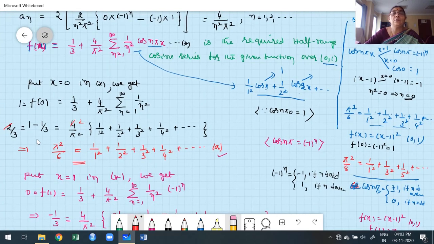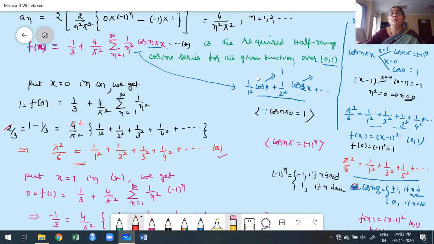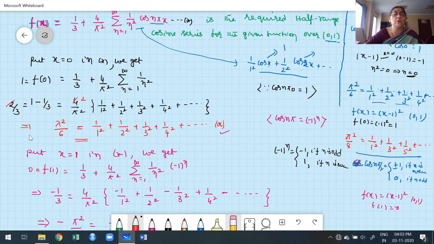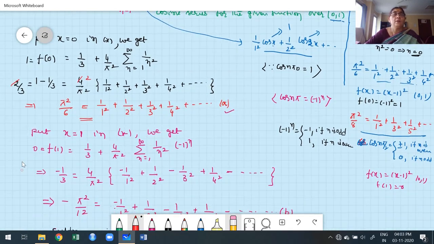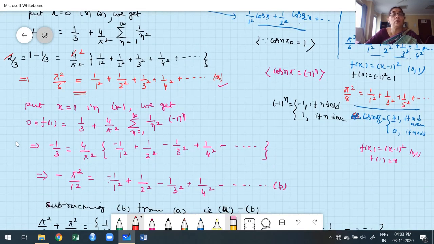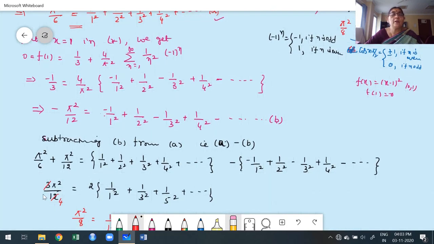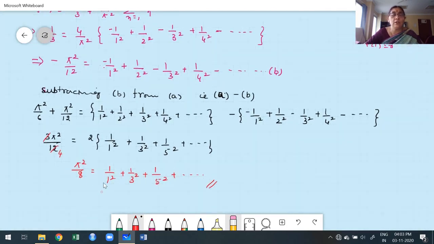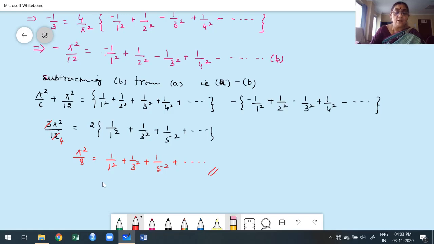After that I want to deduce the first one. It's very simple. You compare that. I want to convert cos into 1, therefore put x is equal to 0. 0 is in the range, therefore put x is 0. Once you put x is equal to 0, automatically we get the required result. Now I want to prove the second result. What I did, again I'm going to put x is equal to 1. Even though x is equal to half is not worked out, already known that. Now once you get x is equal to 1, you subtract the x is equal to 1 expansion from x is equal to 0. After the simplification, we get the second result. This is a way to prove the required deduce part from the construction of the half-range Fourier series.